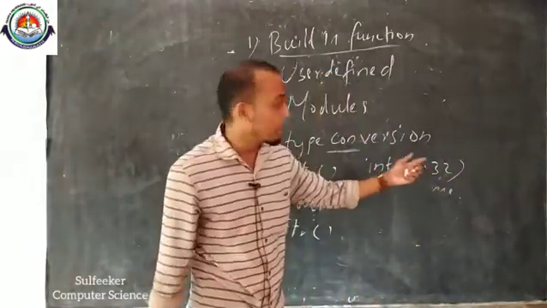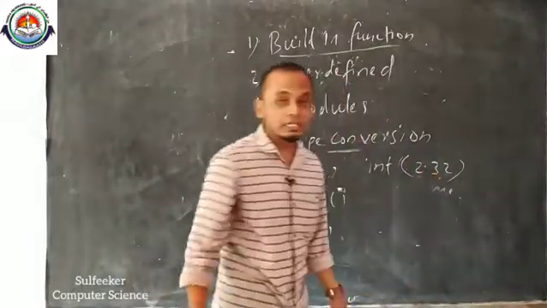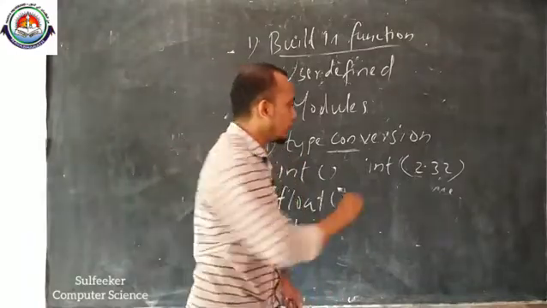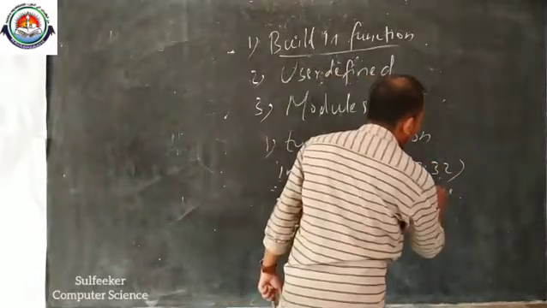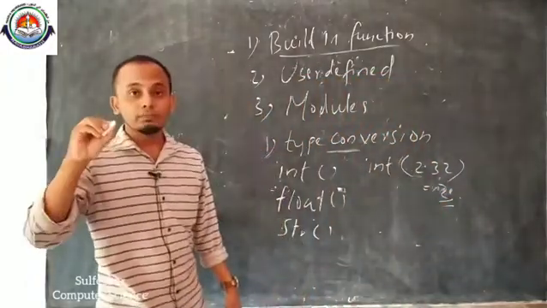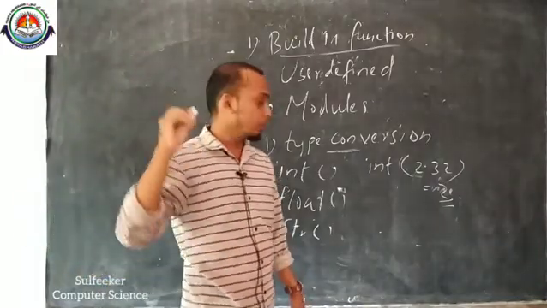What is a floating point number? Here the decimal part is there. If a decimal part is there, that number is called a floating point number. int of 2.32, we can convert this floating point value into integer format. What will be its result? 2. The point something will be skipped, that decimal part will be removed.